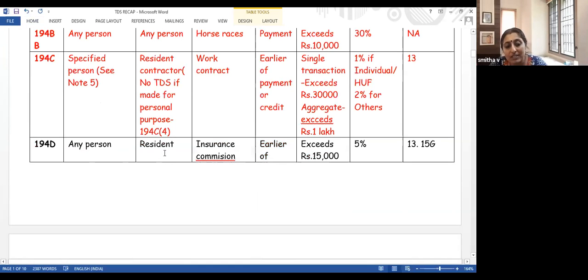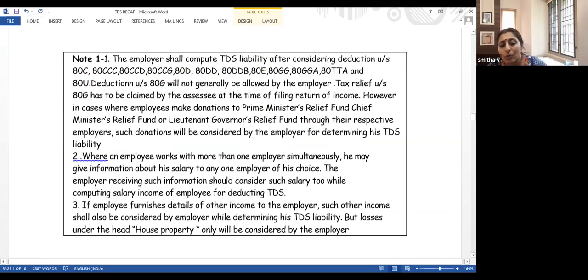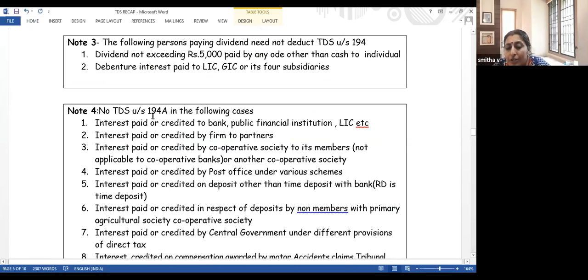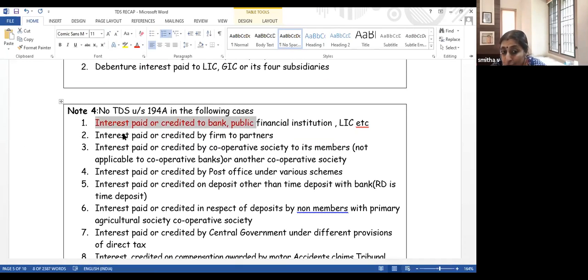Note 4, what does that say? Note 4 says that no TDS is required under 194A in the following cases. If it is paid to a bank, if you are paying interest to a bank, then there is no need for tax deduction. In this case, you are making a payment to a bank, is it not? So there is no tax deduction.